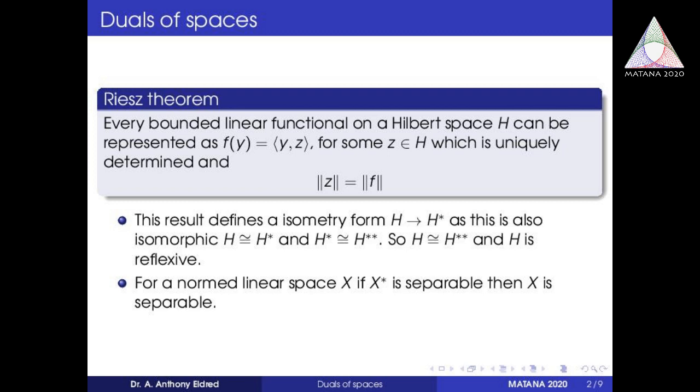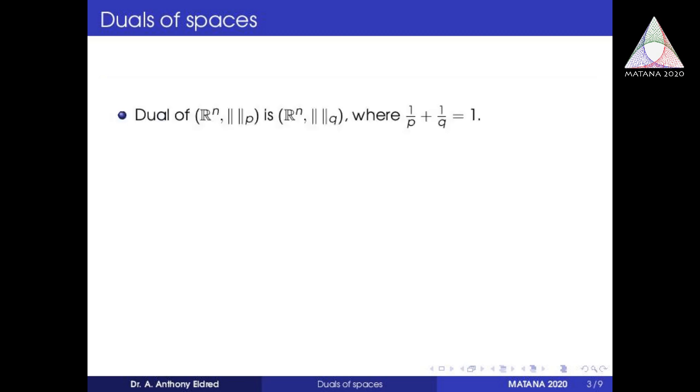So what are the duals of common Banach spaces? R power n with p norm. The dual of R power n with p norm is R power n with q norm, where 1 by p plus 1 by q equal to 1. So already we have seen for p equal to 2, the dual is itself, because 1 by 2 plus 1 by 2 equal to 1, dual is itself.